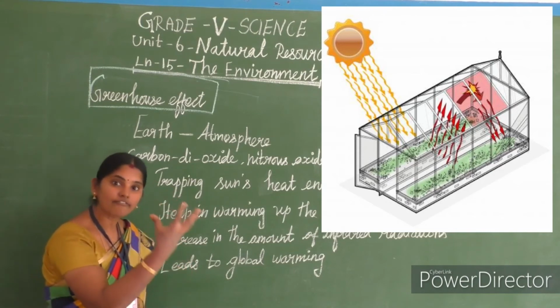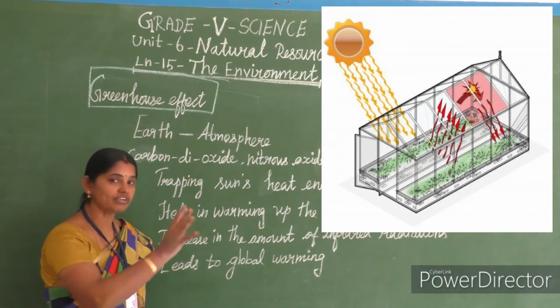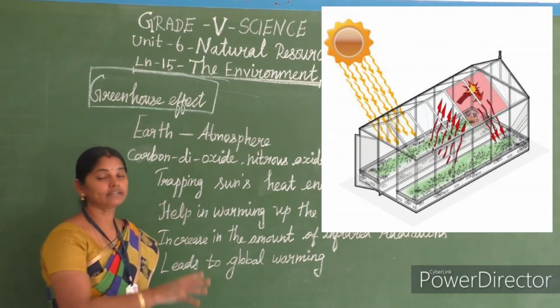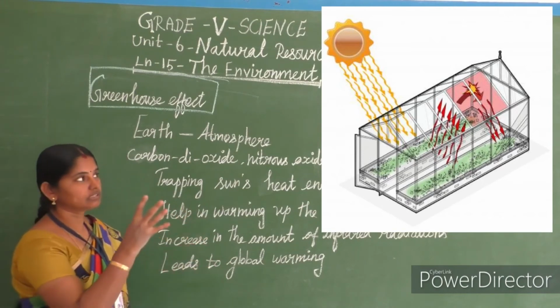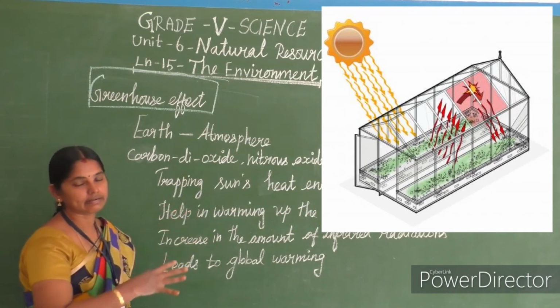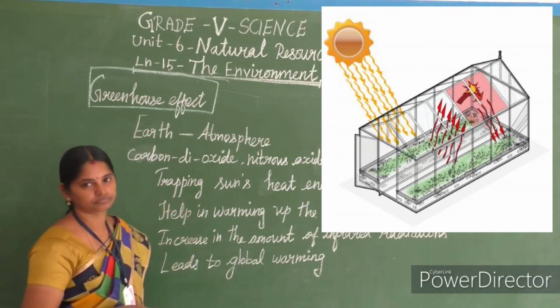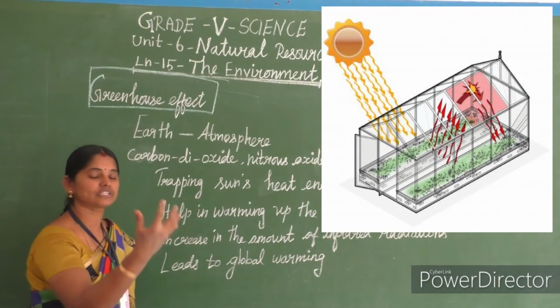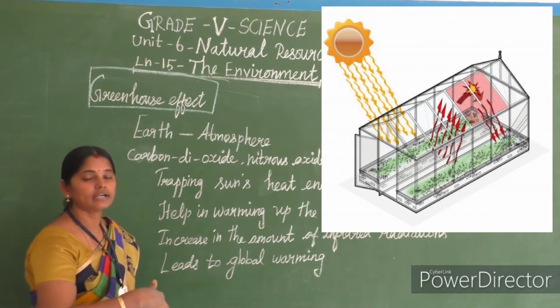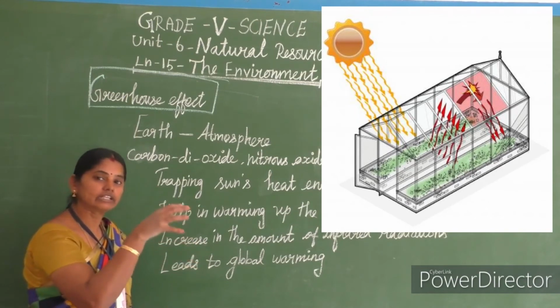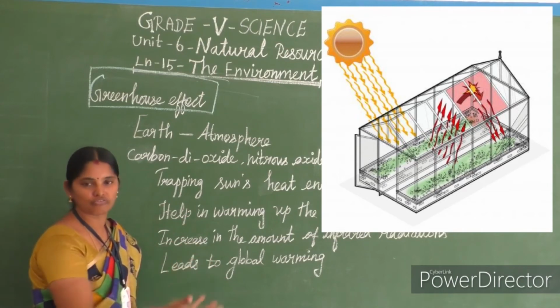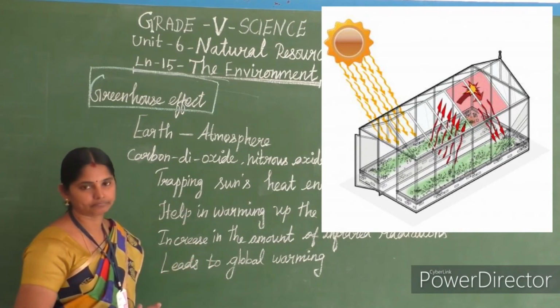They won't be affected by the severity of the winter season. So this is the phenomenon hidden in the greenhouse: the heat trapped inside gives heat to the plant to grow well. That is the concept.